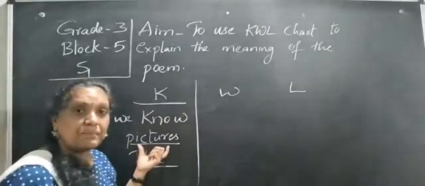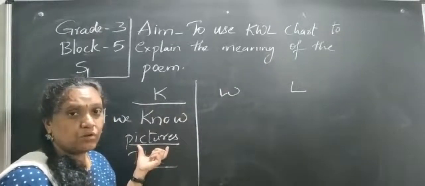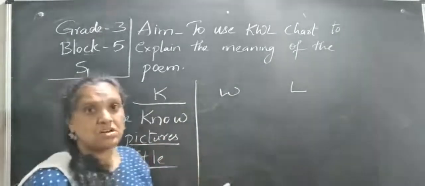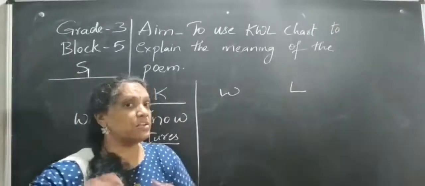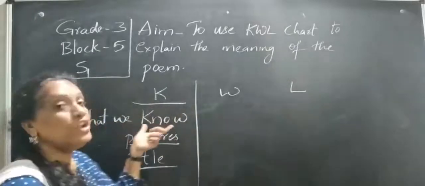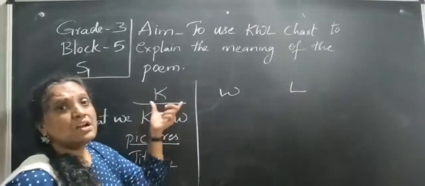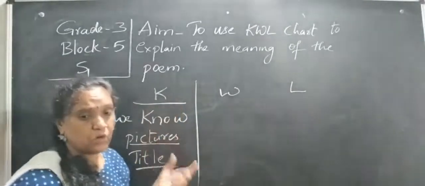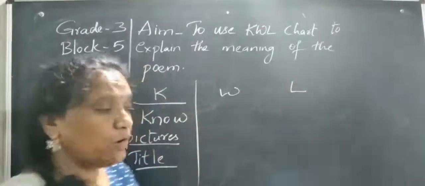So by seeing the pictures also, you can say what we are able to see in that picture. What are you observing in that picture? What can you see in that picture? Basing on this, you want to complete the chart. The first one is what we know. If you observe the volume, children, what I know. You can see this here.